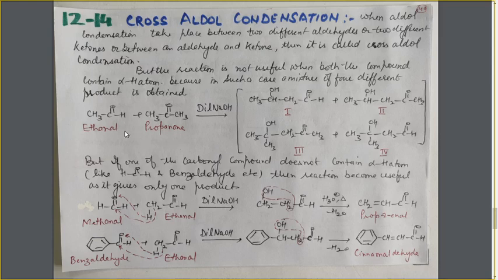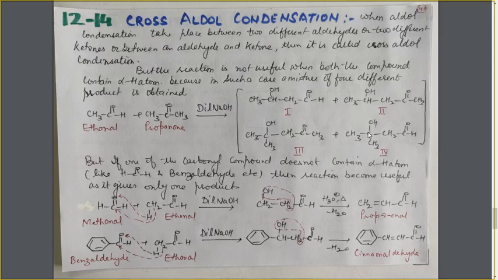Now let's see, both these species have the alpha H atom, and in the reaction mixture there are a large number of molecules of this and a large number of molecules of this. So there is a chance that this molecule can react with its own molecule. If these react with their own molecules, then these two products are formed, this one and this one. These are the products formed after self-aldol condensation.